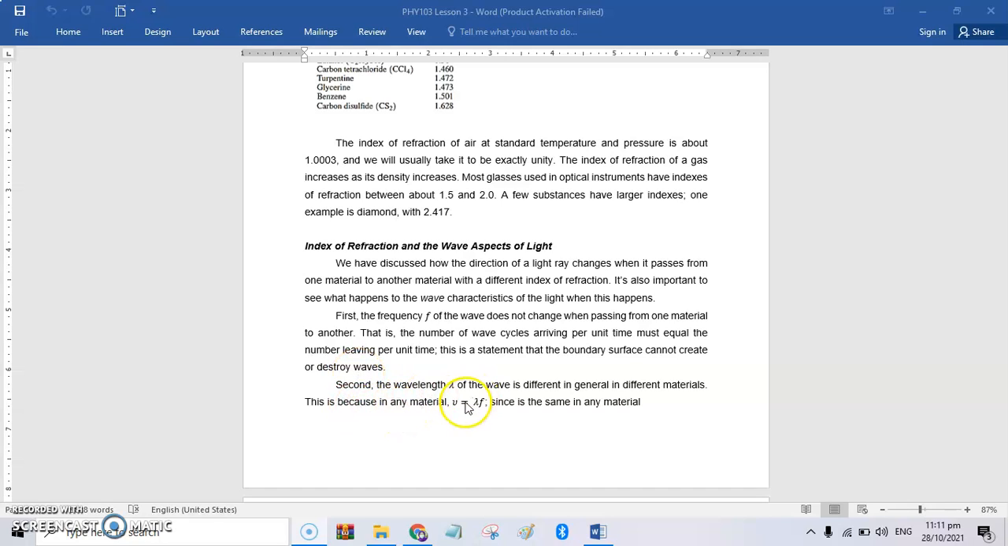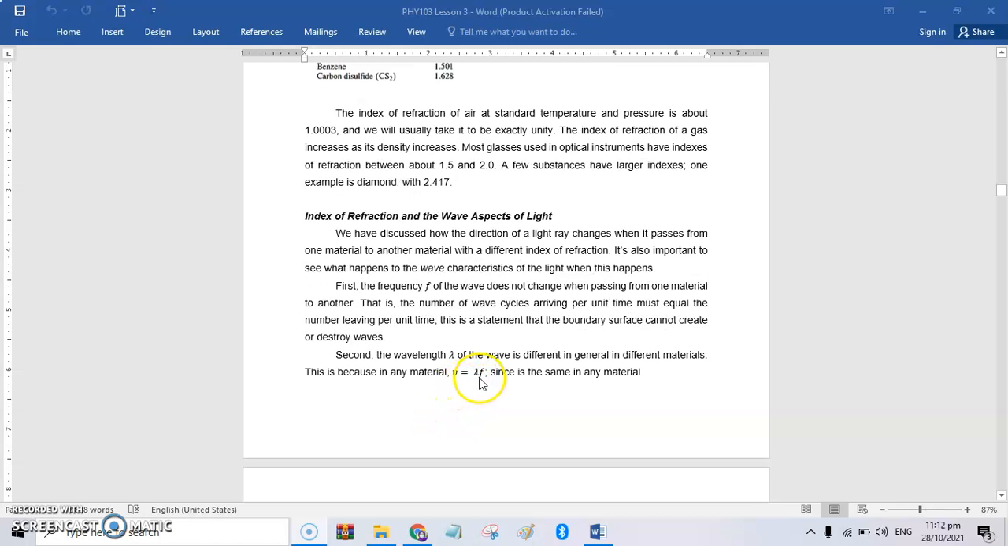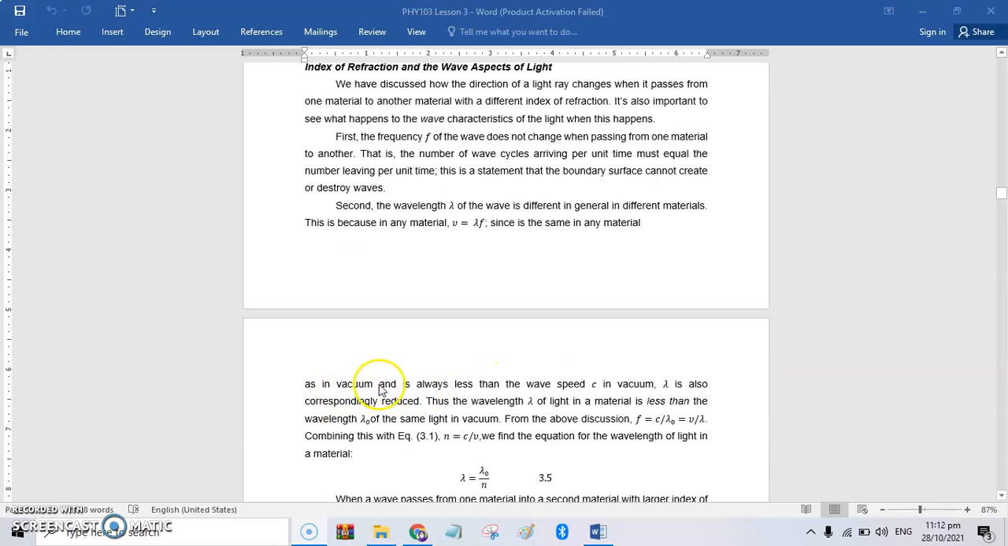Second, the wavelength of the wave is different in general in different materials. This is because in any material, the speed is equal to the wavelength times the frequency, and since the frequency is the same in any material, like in a vacuum, and the speed is always less than the wave speed c in vacuum, the wavelength is also correspondingly reduced. Thus, the wavelength of light in a material is less than the wavelength of the same light in vacuum.